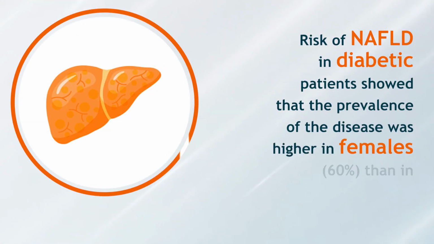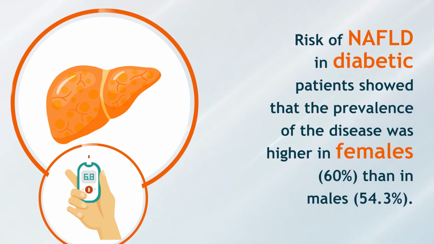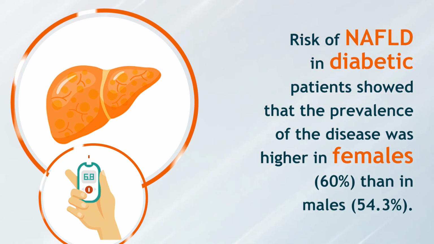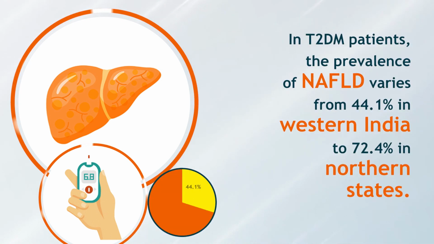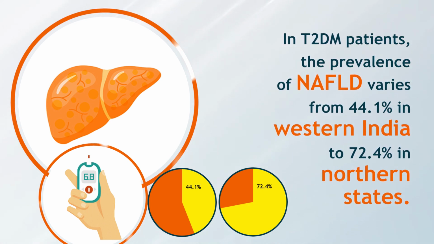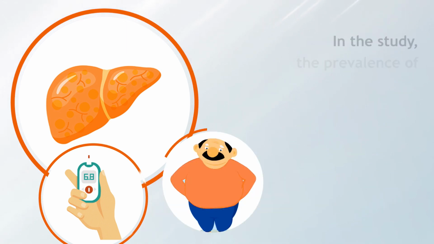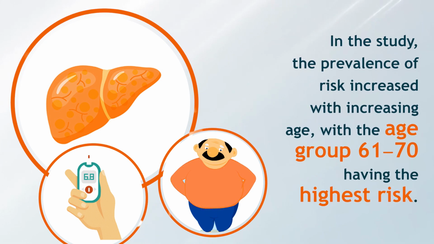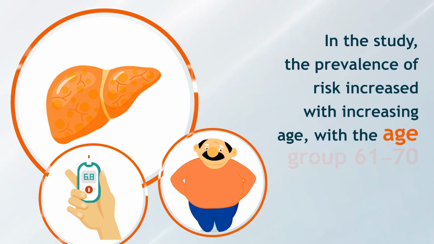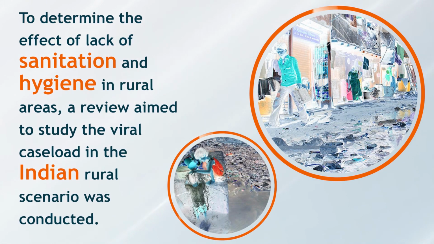Meanwhile, another study based on the risk of NAFLD in diabetic patients showed that the prevalence of the disease was higher in females, 60%, than in males, 54.3%. Meanwhile, in T2DM patients, the prevalence of NAFLD varies from 44.1% in Western India to 72.4% in northern states. In the study, the prevalence of risk increased with increasing age, with the age group 61 to 70 having the highest risk.